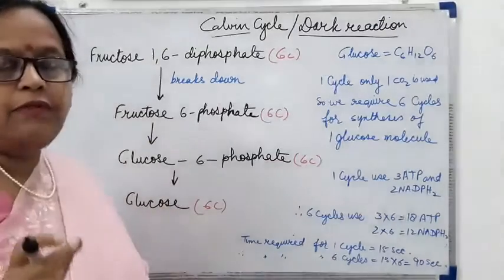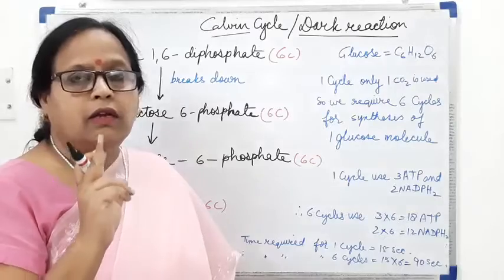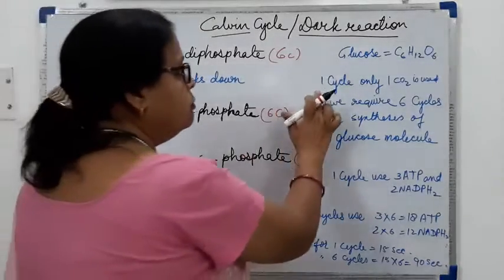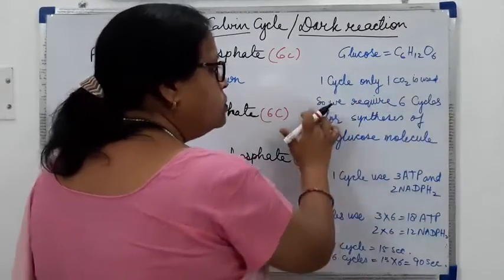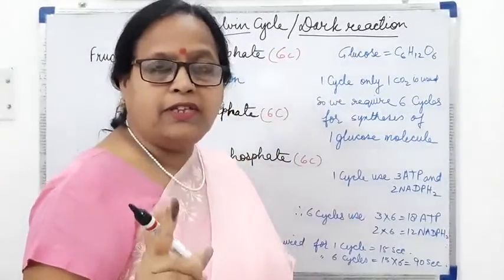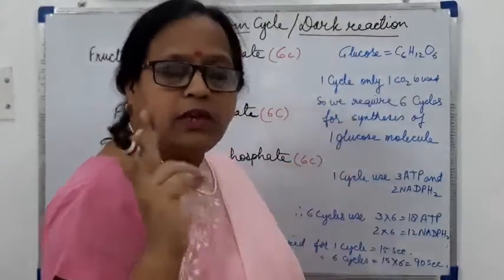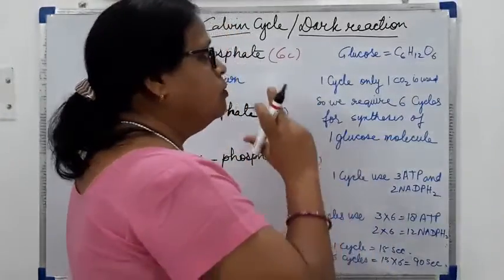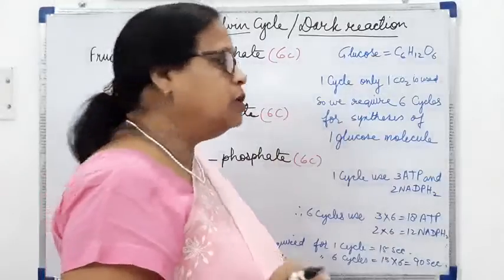Now in this cycle which we have seen, we have utilized one carbon dioxide. So in one cycle only one carbon dioxide is utilized, meaning only one carbon gets fixed, and a glucose molecule has 6 carbons. So it means that we require 6 cycles for the synthesis of one molecule of glucose.